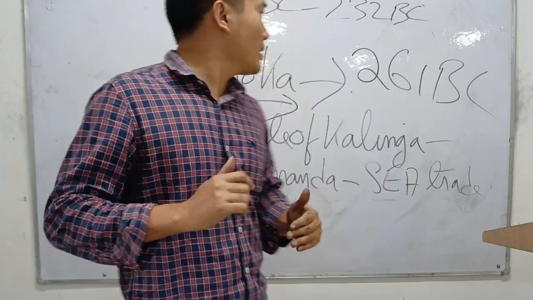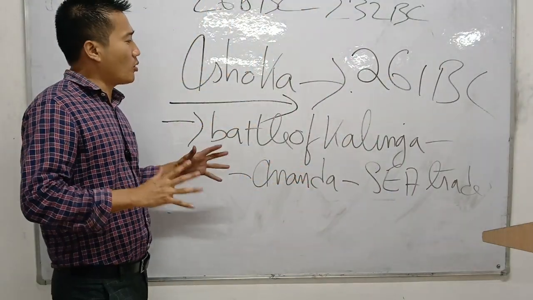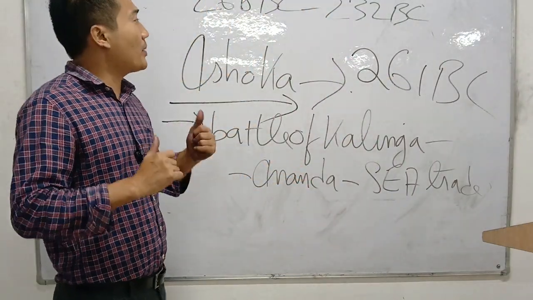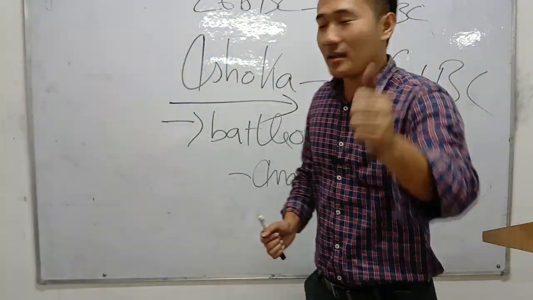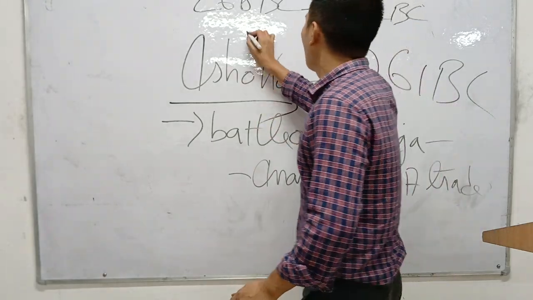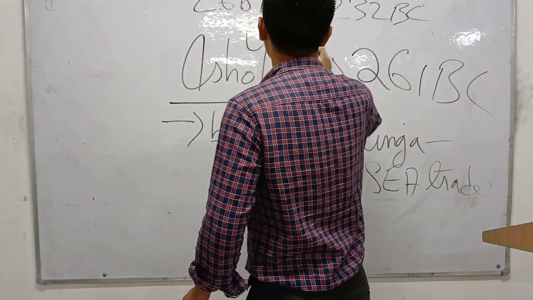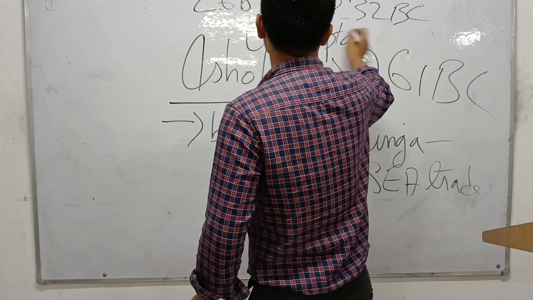After this, Ashoka never tried to go to war again. In fact, he became a follower of Buddhism, not Jainism. This is too important. Ashoka became a follower of Buddhism under a Buddhist teacher known as Upagupta. Okay, Upagupta. This is too important.